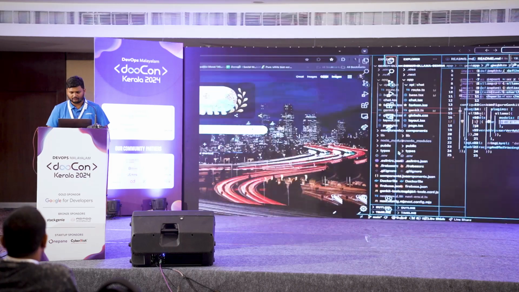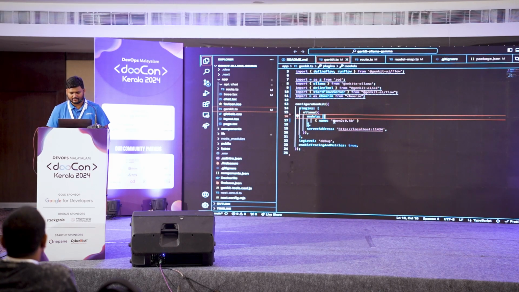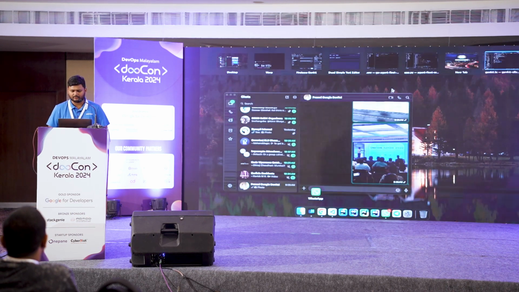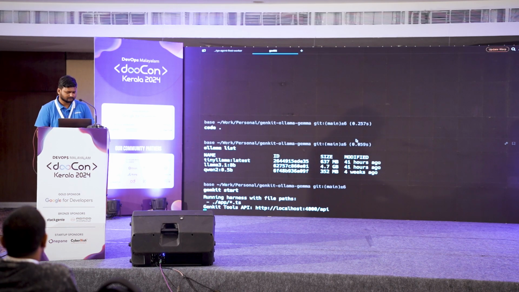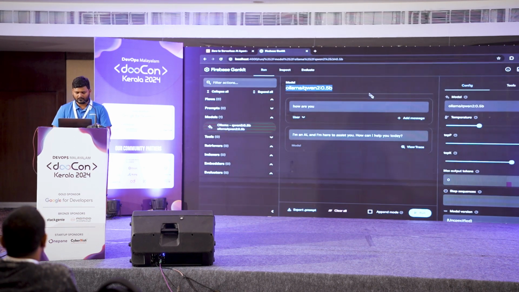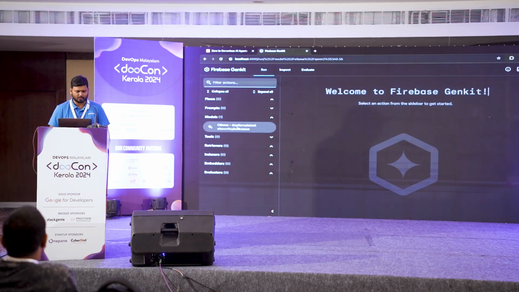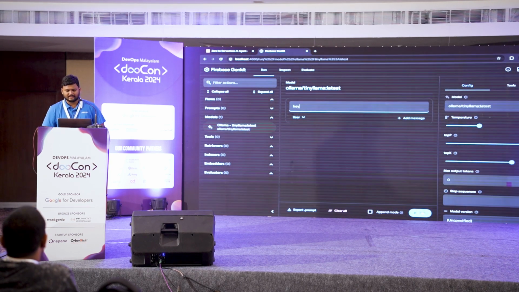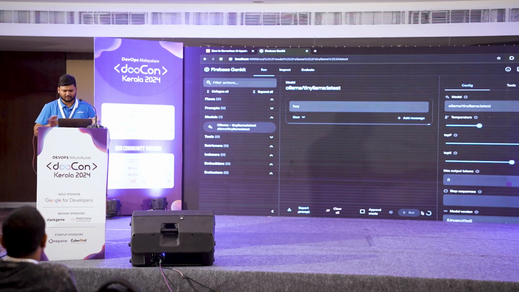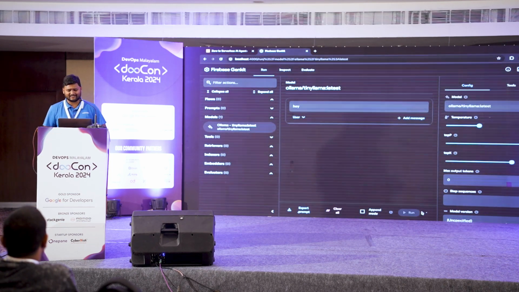All I need to do is change this one small variable. It could have been a variable; right now it's just a hard-coded string. And when I go back and do Genkit start, and now if I refresh this, the model has changed. Now it's TinyLlama latest, and I can again just use the same interface, with no changes. My app remains exactly the same.